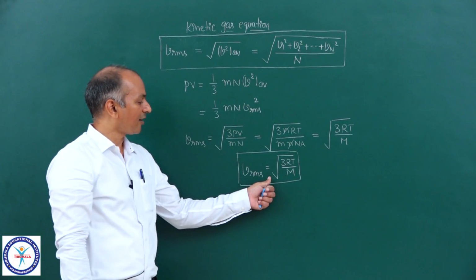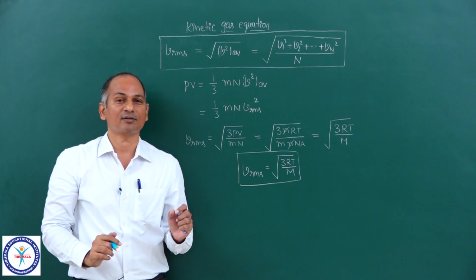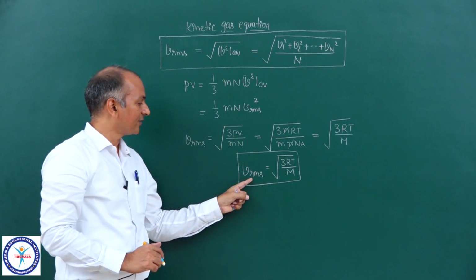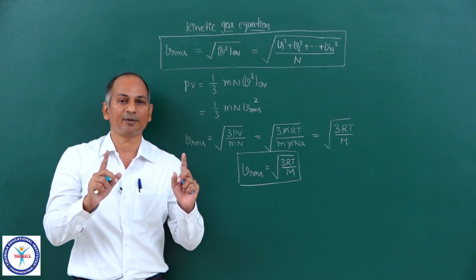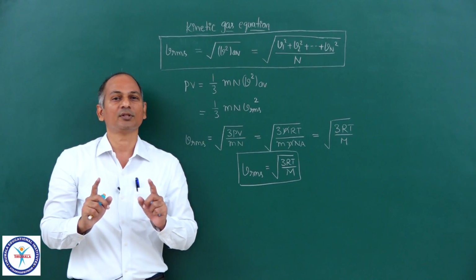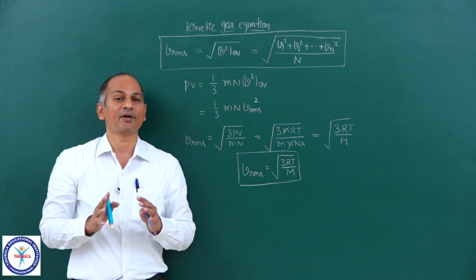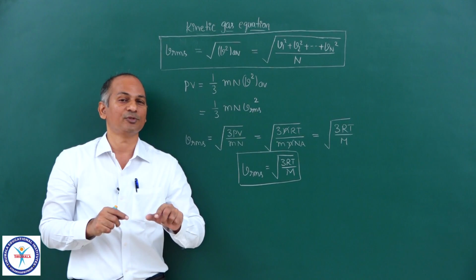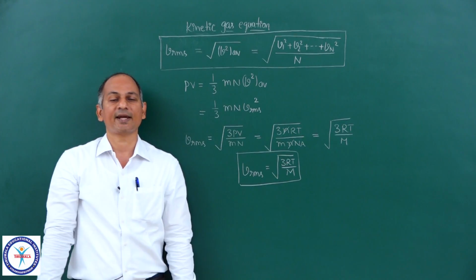Now this is another conclusion, the fourth conclusion in the kinetic gas equation. One is this one, and the second one is this one. Third, average translational kinetic energy, which is a function of temperature only, and fourth, total translational kinetic energy, which is a function of both temperature as well as number of moles. So these are the four important conclusions in the kinetic gas equation.